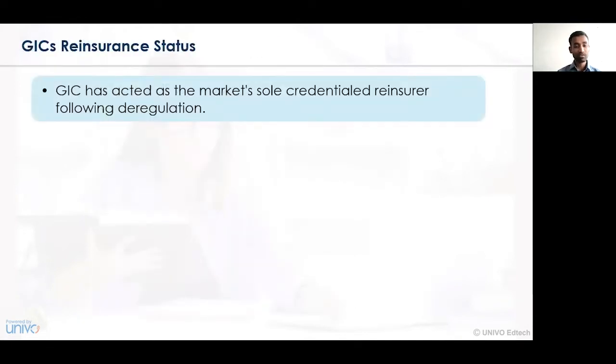Now, what's the reinsurance status of GIC? GIC, being the prime regulator or sole controller of all the reinsurance business activities, has acted as a market leader at all levels, following the various deregulation policies. That is, with respect to the laws framed by IRDAI and the guidelines provided for brokers, merchants, agents, intermediaries, and so on, GIC has played an important role post 1972 and post 1999, that is, after the establishment of IRDAI and the other regulatory bodies. So GIC acts as a major market leader.